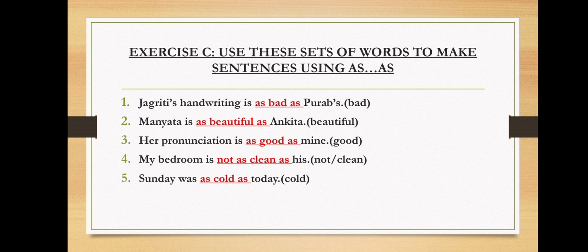So Jagriti's handwriting is as bad as Purab's. Next, Manyata is dash Ankita and the adjective in the bracket is beautiful. So Manyata is as beautiful as Ankita. Isn't this an easy exercise, children? Next, her pronunciation is dash mine and the adjective is good. So her pronunciation is as good as mine.